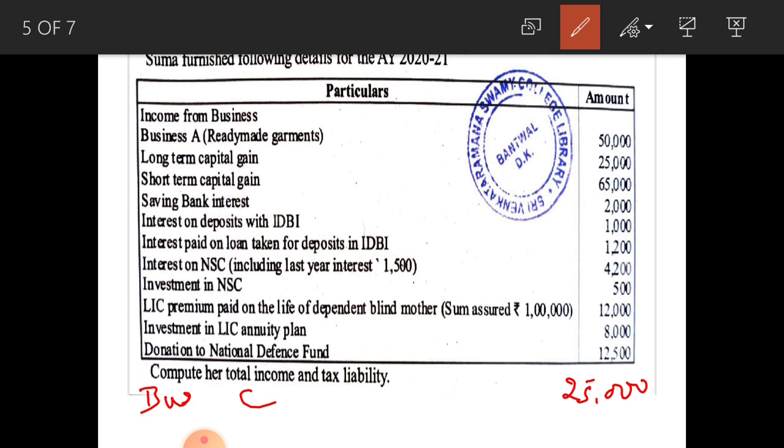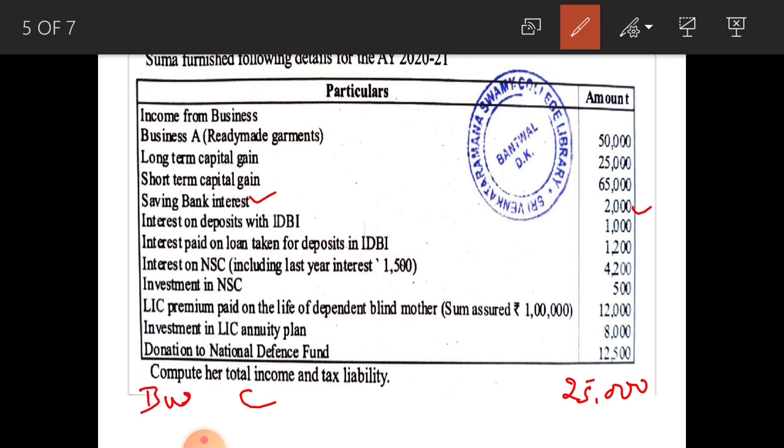This saving bank interest is taxable under income from other sources, rupees 2,000, and it can also be claimed for deduction under section 80TTA. Under section 80TTA, up to 10,000 saving bank interest is deductible, but here the amount is only 2,000, so this can be claimed for deduction under section 80TTA. For this one there are two adjustments. First one, taxable under income from other sources. Second one, deductible under section 80TTA.